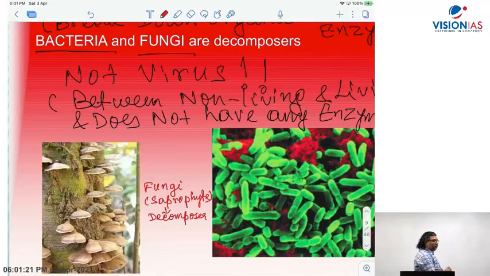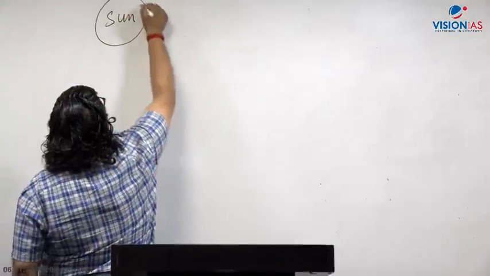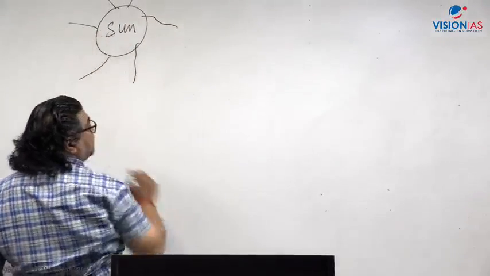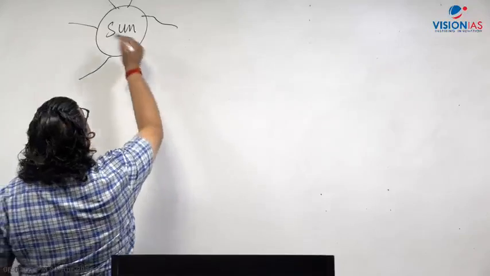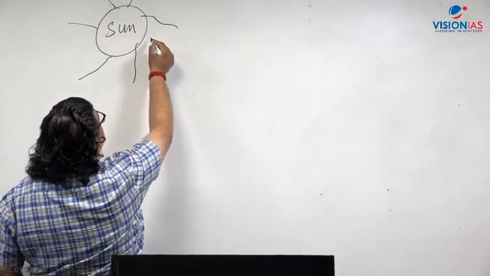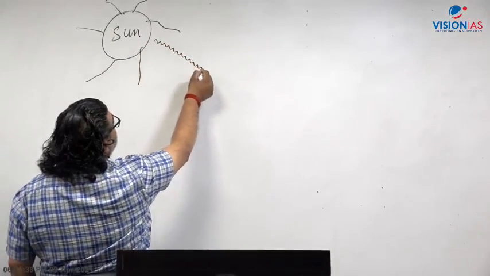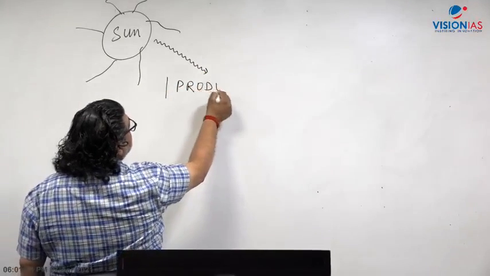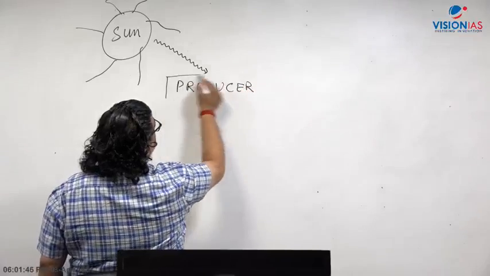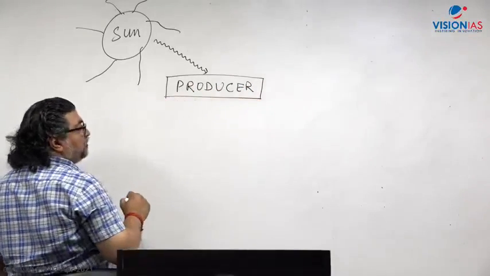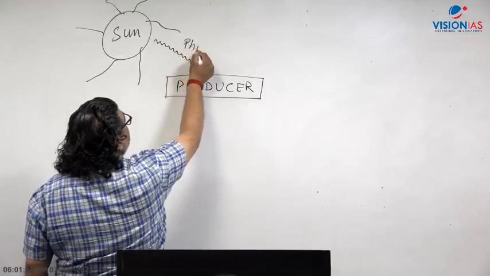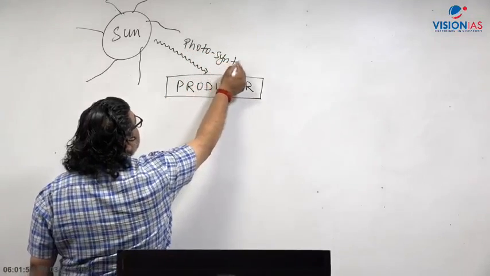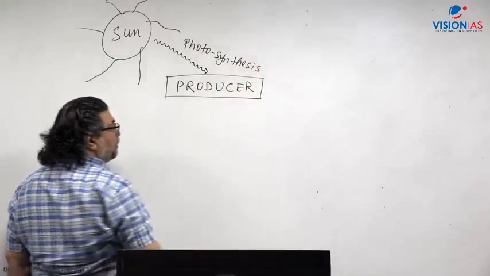Let me come to the whiteboard. You know that the primary source of energy is the sun. Sunlight will be trapped by producers like green plants. A producer will take up the sunlight, and through the process of photosynthesis, the organic material will be fixed.